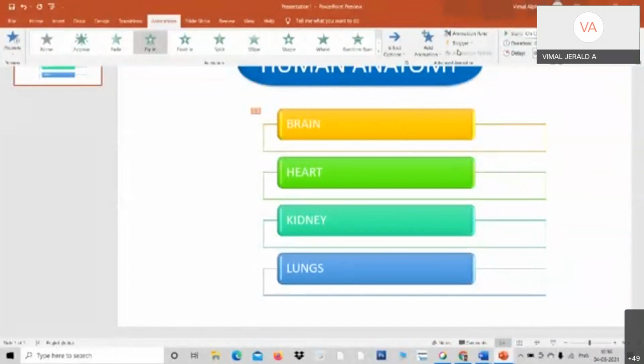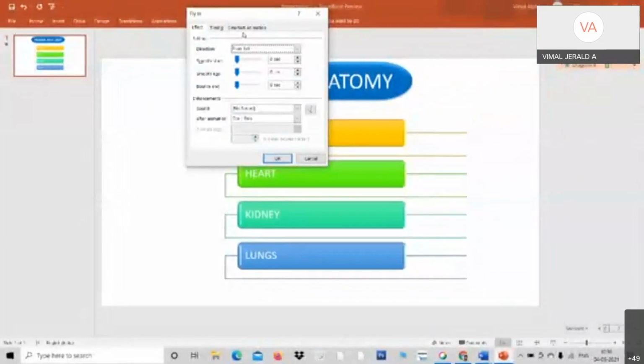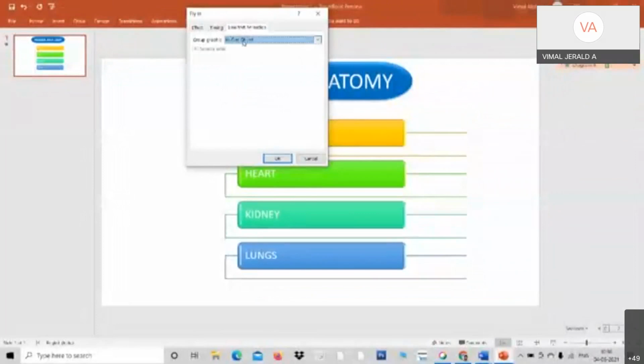Take animation pane. See here, whenever you click animation, you have to click animation pane. See here, it is here. And click here, effect options. Click effect options and go to SmartArt. See here, it will tell you one by one. See here, one by one, by level, at once.